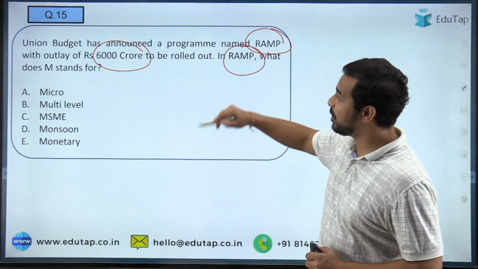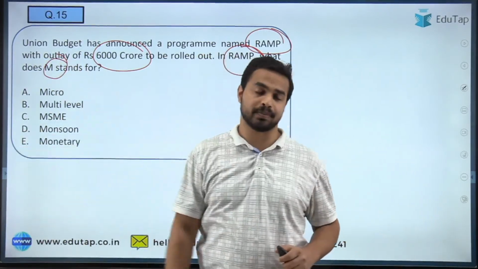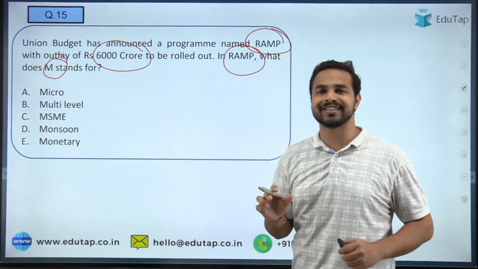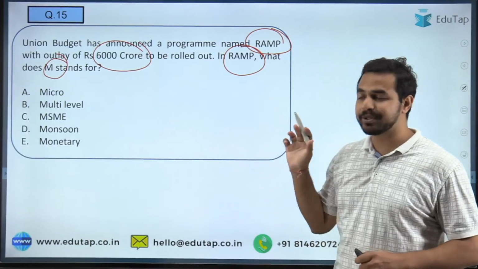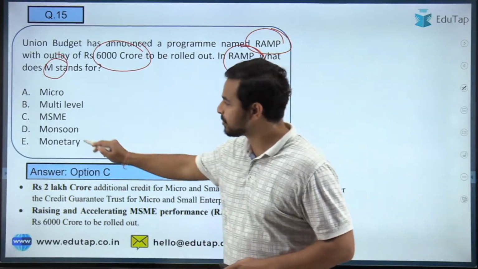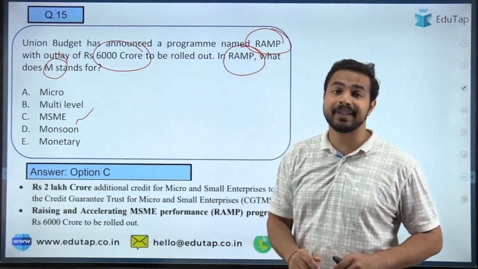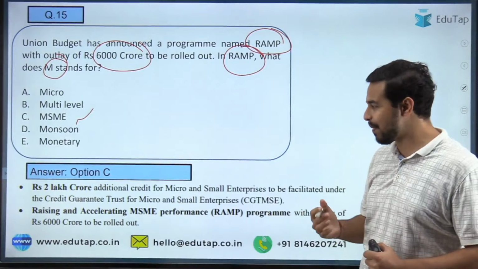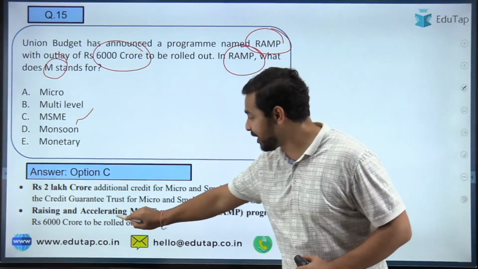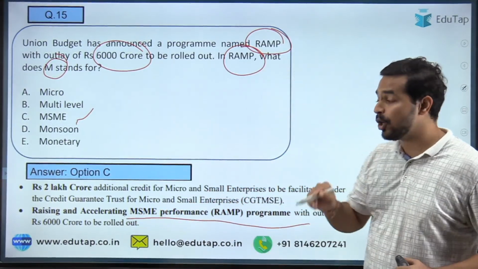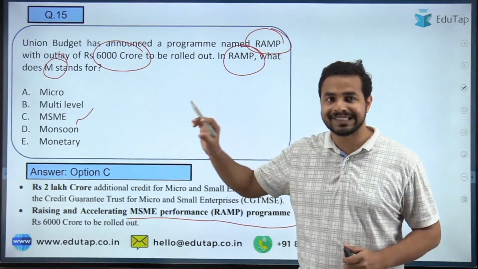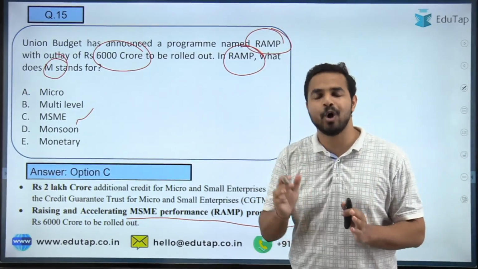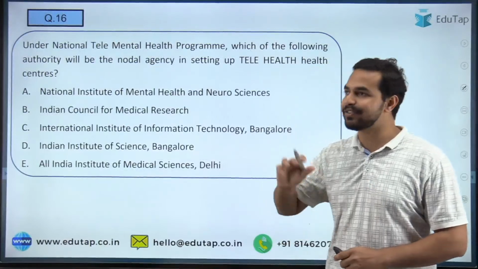Here the question is, in RAMP, what does M stand for? So quickly tell me what is the right answer here. What does M stand for? Absolutely right, guys. The right answer is MSME, that is Raising and Accelerating MSME Performance. That is the right answer to this particular part. Here you can see the Raising and Accelerating MSME Performance program, which has been launched with an outlay of 6,000 crore rupees and will be rolled out in India. Okay, this is a very important part.